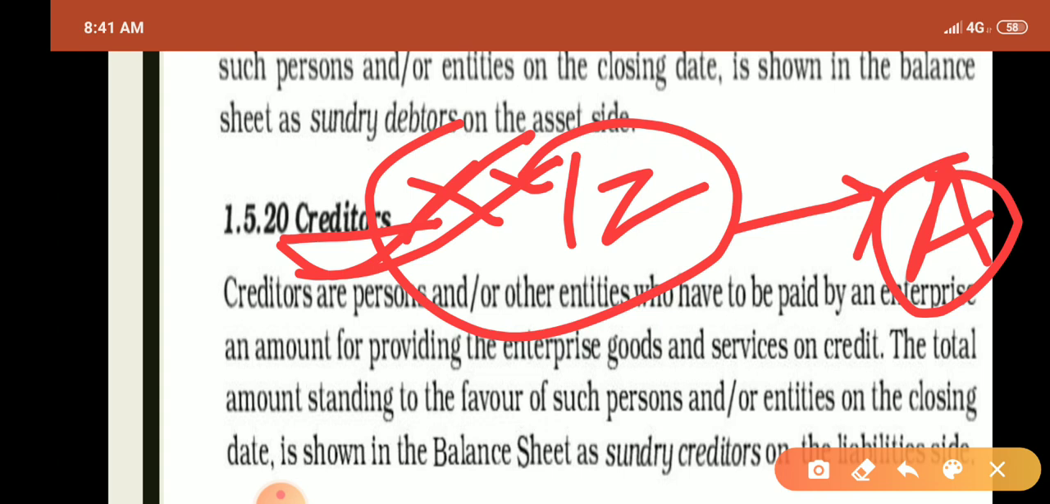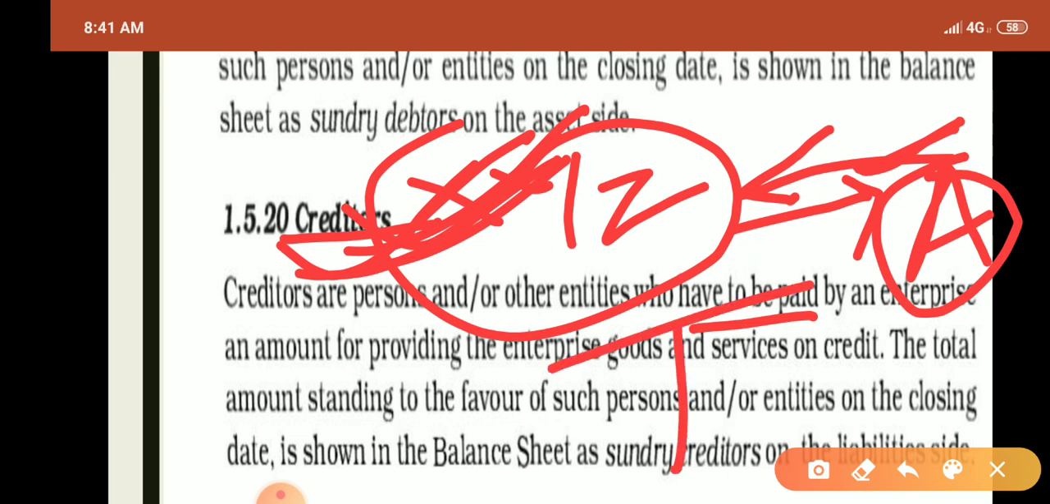Creditors are the persons and other entities who have to be paid by the enterprise an amount for providing the enterprise goods and services on credit. Person A provides goods and services to the company on credit. In respect of this person, the company is treated as debtor and A as creditor. The total amount standing in favor of such persons and entities on the closing date is shown on the liability side, because the company is liable to pay such amount to person A.